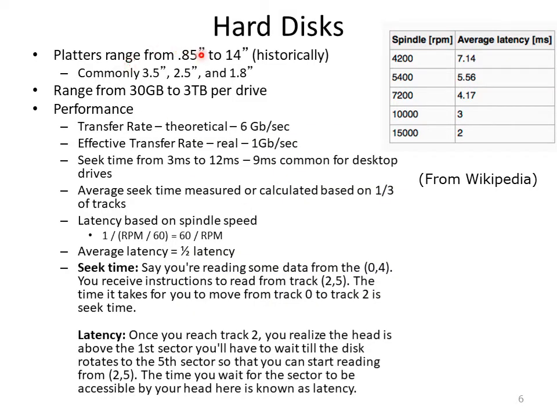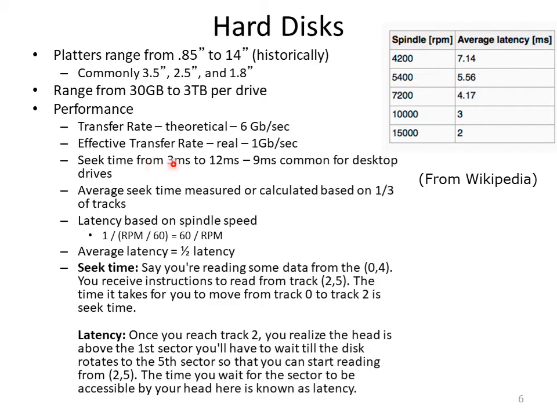The next type of secondary storage is the hard disk, where the platters range from 8.5 inch to 14 inch. Commonly available platters are 3.5 inch, 2.5 inch, and 1.8 inch. Capacity ranges from 30 gigabytes to 3 terabytes per drive. The performance of a hard disk is measured using the transfer rate. The theoretical transfer rate is 6 gigabits per second, and the effective transfer rate in real time is 1 gigabit per second.